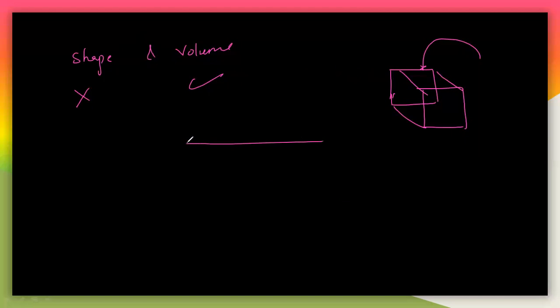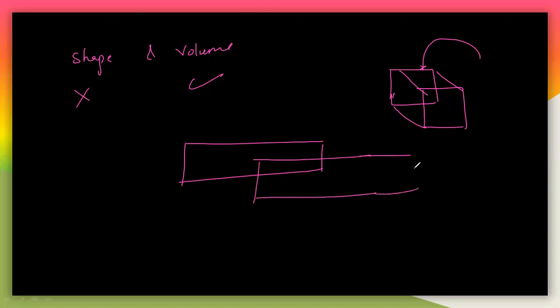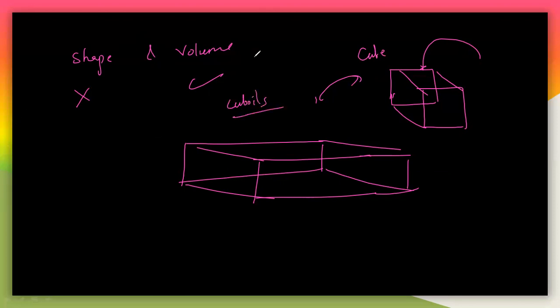So if you take another container like this, what is the difference between these two structures? This is a cube and this is a cuboid. కొంచెం రెక్టాంగులర్ లాగా ఉంది. If you pour water in this, this becomes its shape, and if you pour in that, that becomes its shape. The shape depends on the container here, but the volume is fixed. You can state the volume perfectly. So it has 2 liters, 5 liters, whatever may be the values here.